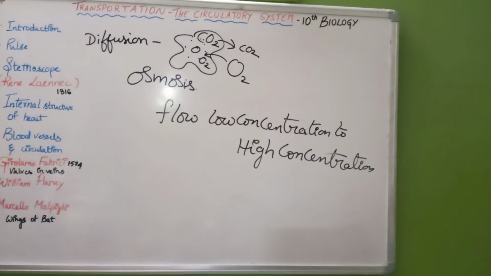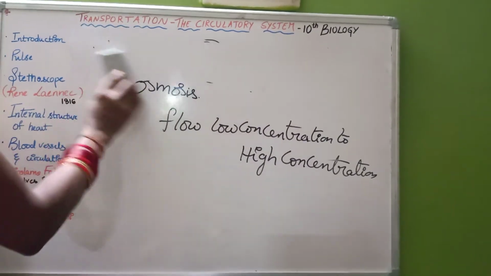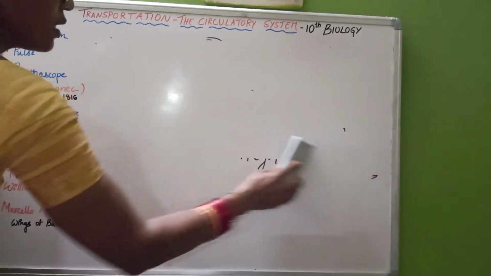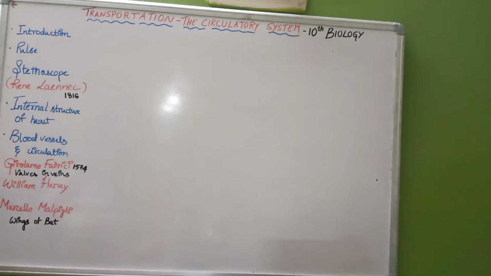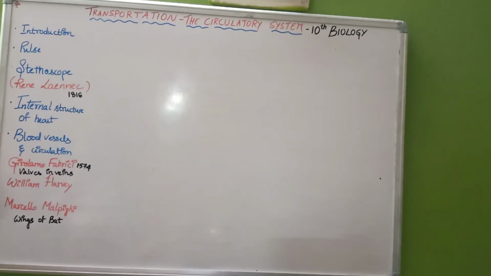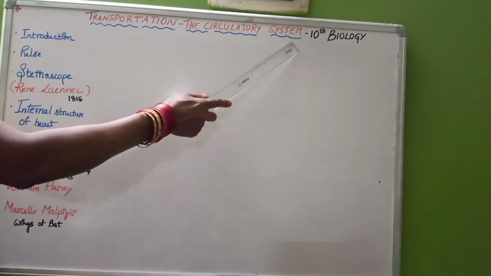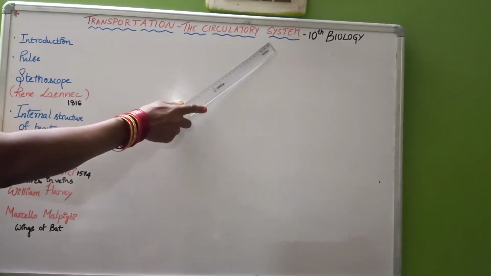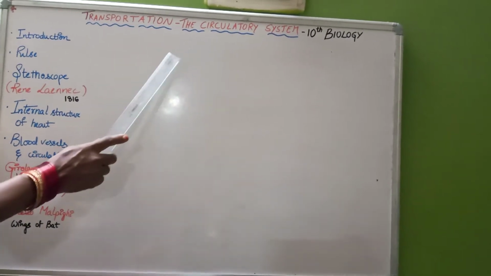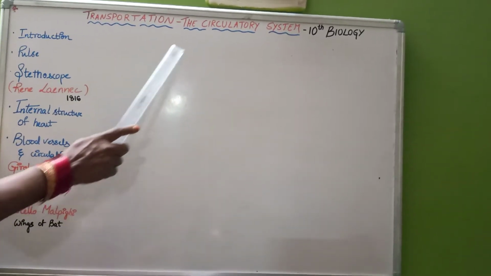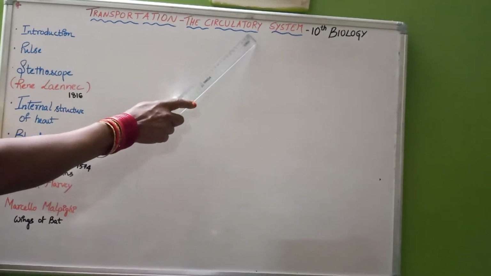But in multicellular organisms, if the same process were followed, it would take years to transport the materials from one part to another. So there is a special system called the circulatory system in multicellular organisms to carry digested nutrients like glucose, amino acids and fatty acids from one part of our body to the cells. It is only through the circulatory system that this transport happens.